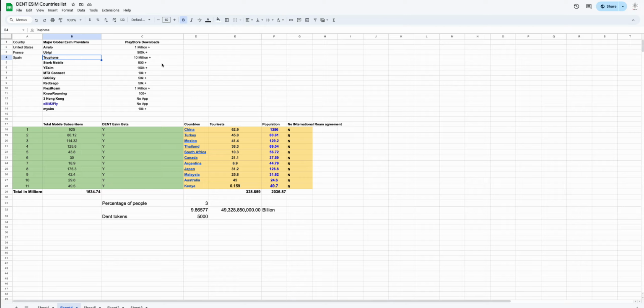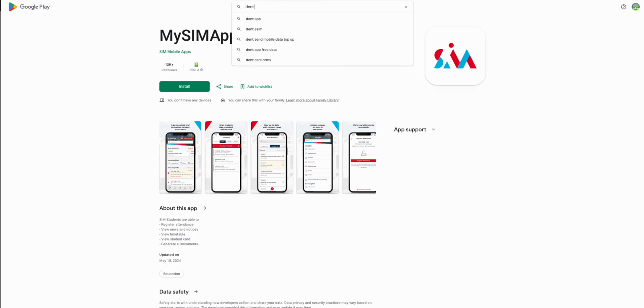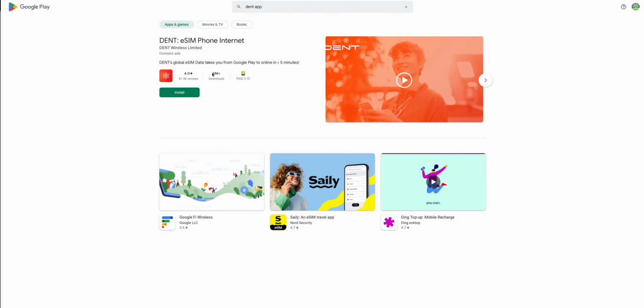Truphone also has 10 million plus downloads, and remember these downloads are only Play Store based, because we don't have the metrics for the Apple App Store, as Apple doesn't share the data. For the DENT eSIM app, it has more than 5 million plus downloads and an overall 4-star rating.